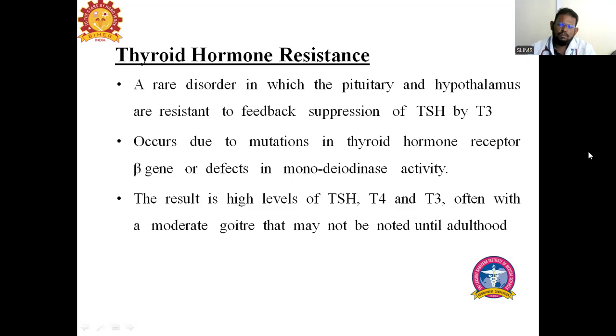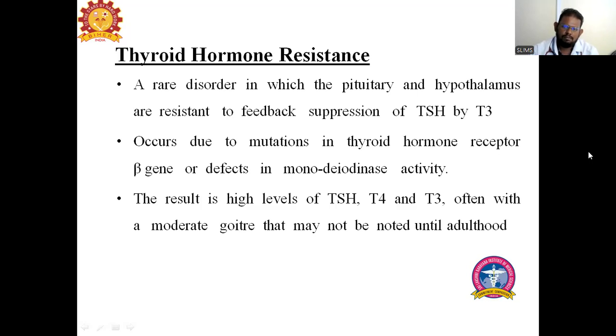The thyroid hormone receptors are different in different cells. In the periphery you will have one group of thyroid receptors, and in the central nervous system you have another group of thyroid receptors. The structure is the same, but the function and signaling usually vary. So what happens? There is a resistance in the thyroid receptors of the central nervous system, that is, the pituitary and hypothalamus.